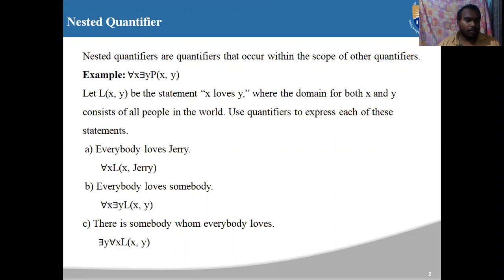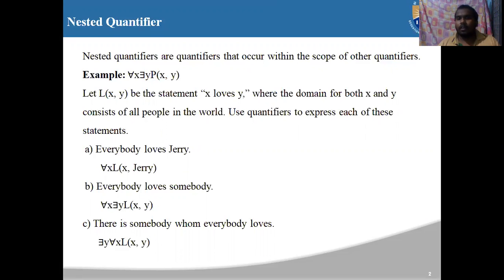We don't know who x is, and we don't know who y is. The domain for both x and y consists of all the people in the world.